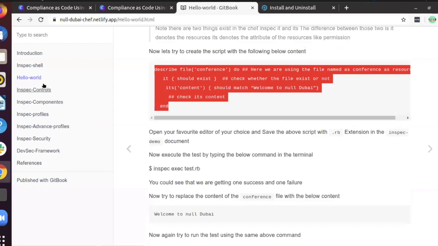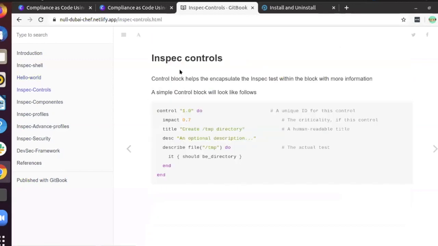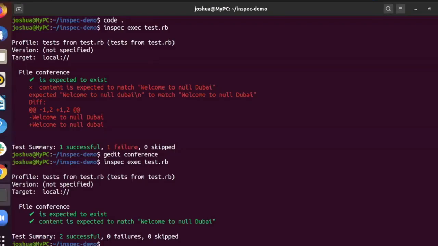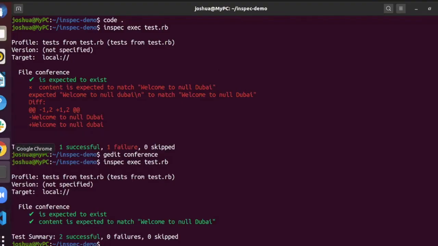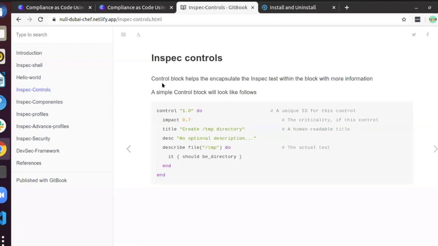Okay, we move on to the next topic. Inspect controls. You could see that this looks very good, but it cannot be used when you are working in an organization, a shipping company, a bank or a hospital. We cannot write the test cases like this. So we have to move to a more professional way. Inspect provides a way to write the test scripts in the most professional way. So this is how the control blocks look.